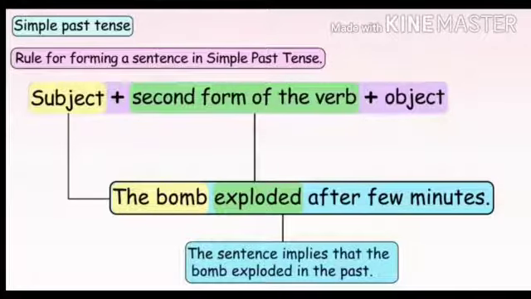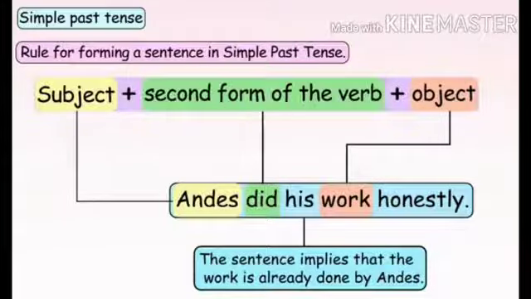Have a look at this example also. Andes did his work honestly. Now Andes is the subject and the second form of do is did and the work is the object. So here the sentence implies that the work is already done by Andes. Hope the topic is clear to you. So let us revise what we studied today. Today we studied about simple past tense, its uses and the structure of the formation of a sentence in simple past tense.